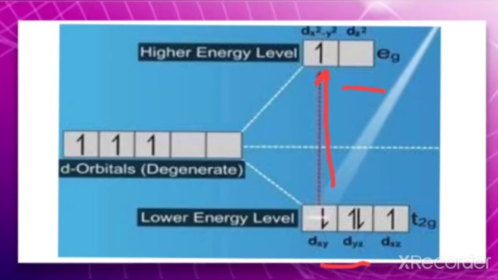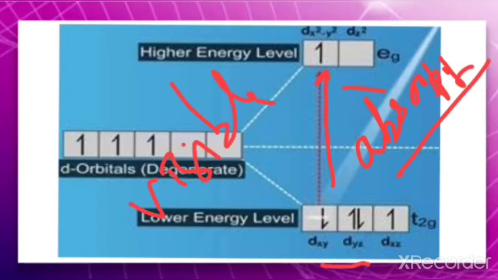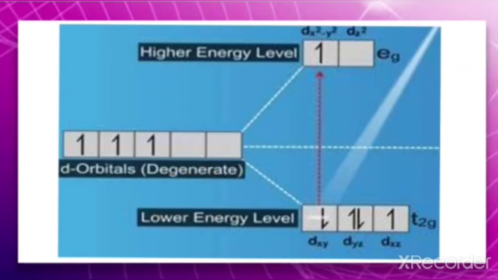This excitation takes place by absorbing radiation of a suitable frequency, which lies in the visible region. So the color observed corresponds to the complementary color of the light absorbed.